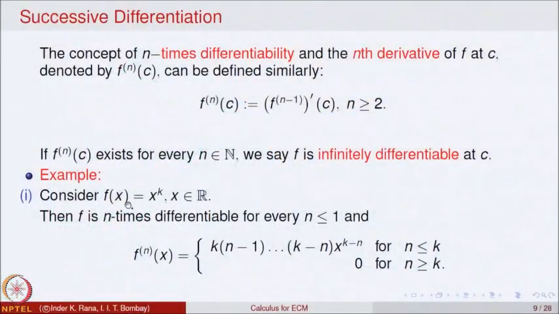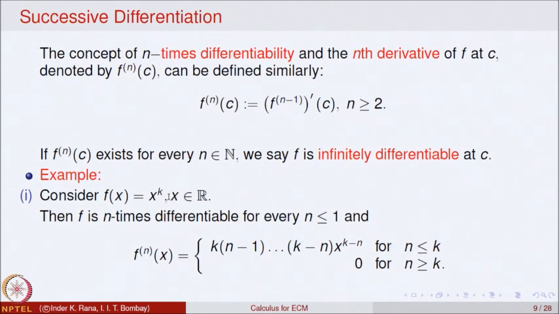Let us look at the example f of x is equal to x to the power k for x belonging to R, where k is a positive integer, for example. We know that this function is differentiable at every point. So, what will be the first derivative? f dash of x will be equal to k times x to the power k minus 1. And when you differentiate again, the function is differentiable and the second derivative f double dash of x will be equal to k into k minus 1 times x raised to power k minus 2.